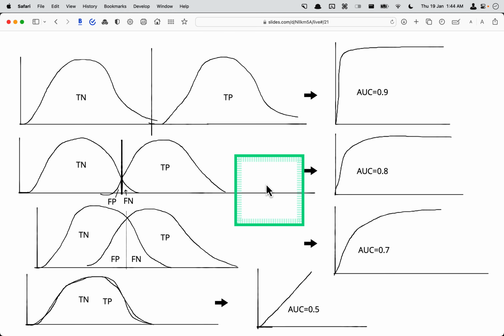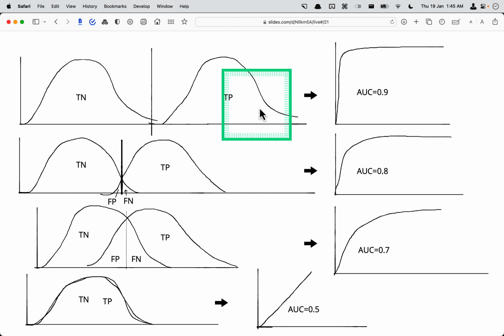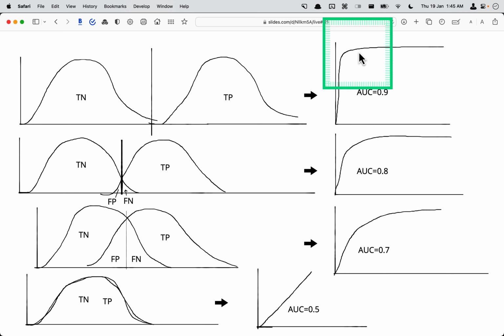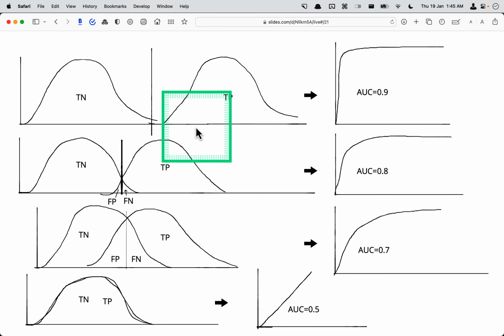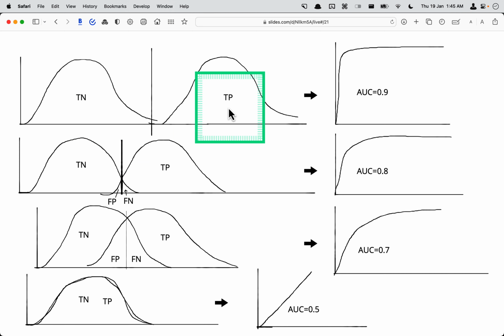You will see in some places a graph like this also. Just to illustrate, when you have a very clear separation, you have true negative, a cutoff, and then true positive. This model has a very clear separation between true negative and true positive. There is absolutely no overlap. So the area under the curve will be very close to 1, like 0.99 or something like that.